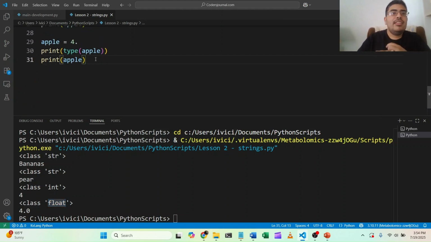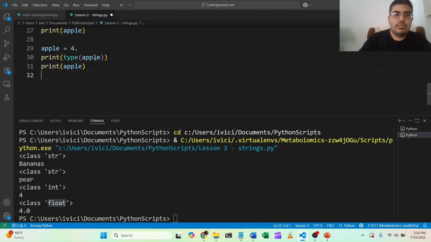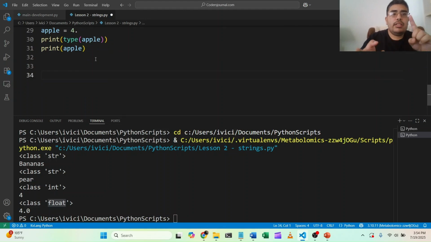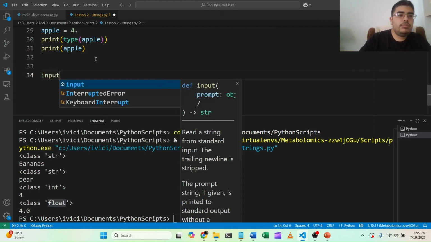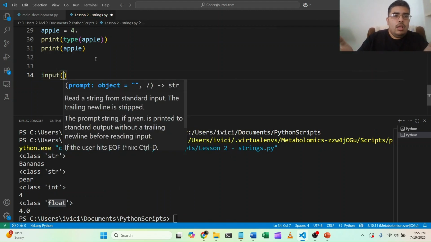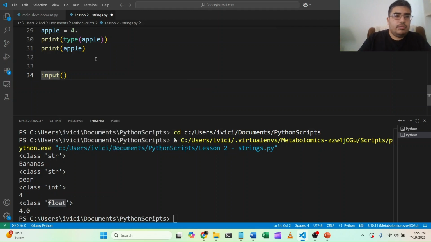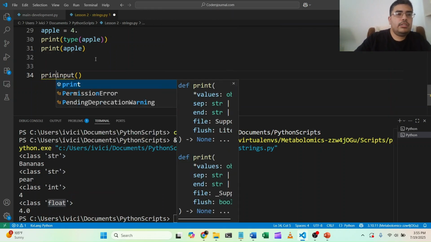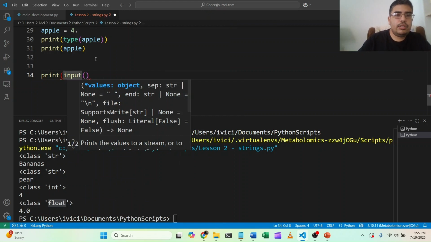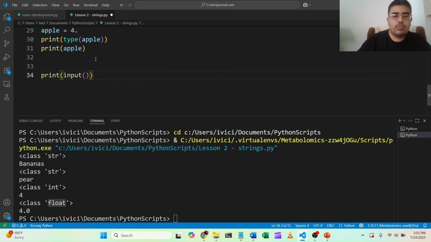All right. Now I'm going to introduce another function to you. We've introduced the print and type functions. The last function I said I was going to introduce was the input function. So what the heck is this input function? Let's say print input. We're going to output the input to the console and see what the heck happens here.